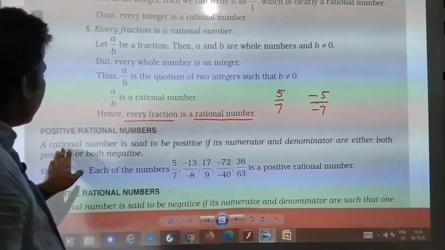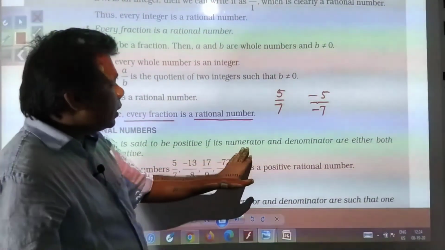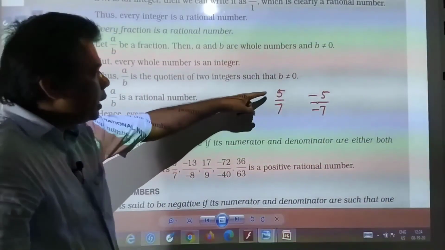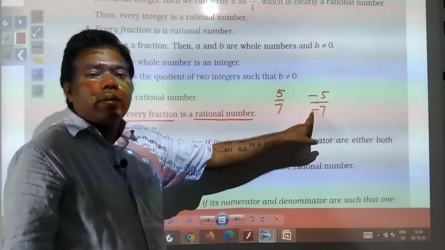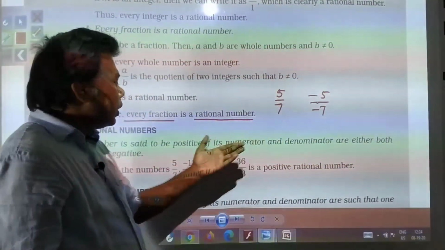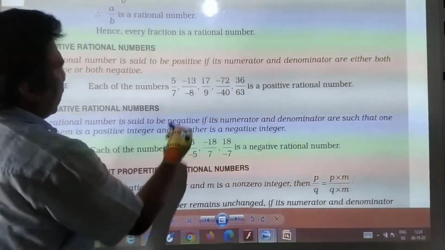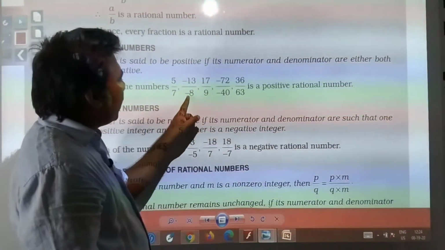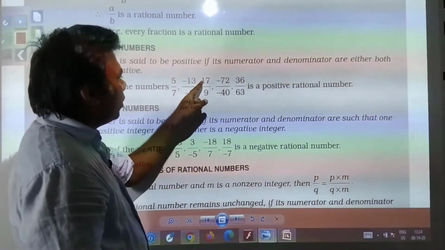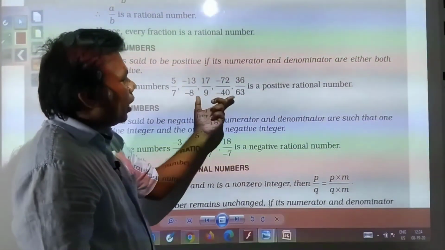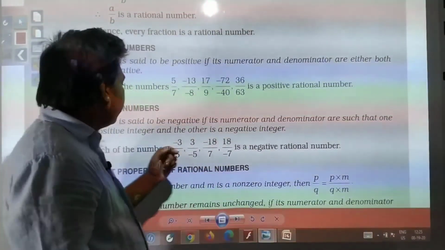So a rational number is said to be positive if its numerator and denominator are either both positive or both negative. Then this will be called a positive rational number. Examples have been given, you can see 5 by 7, minus 13 by minus 8, both are negative, both are positive. So they all are positive rational numbers.